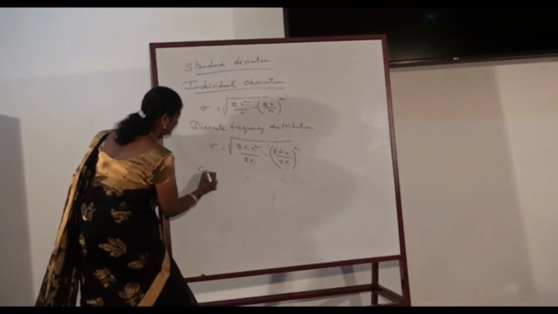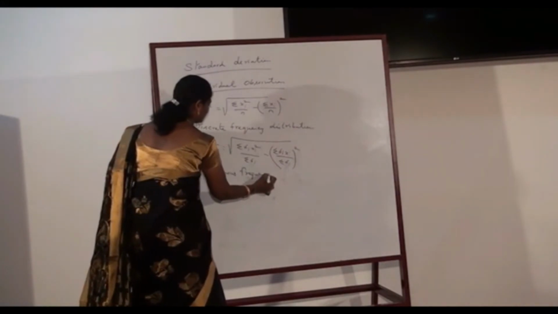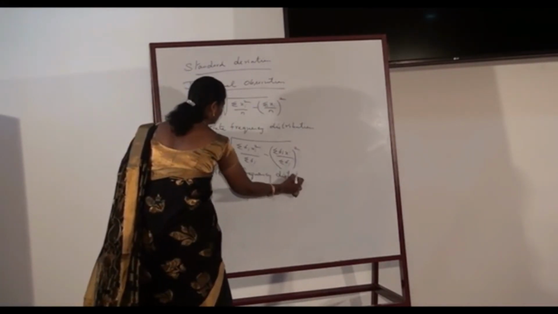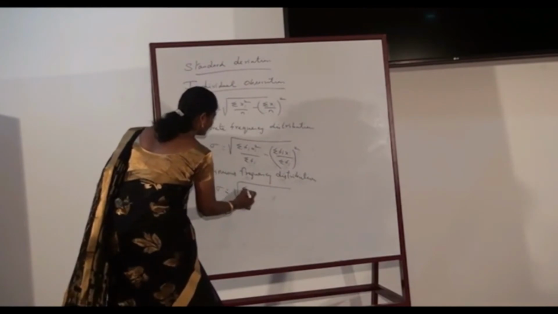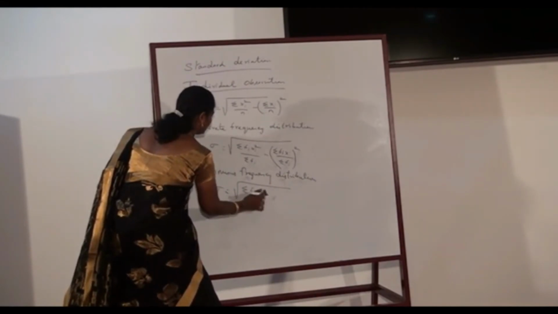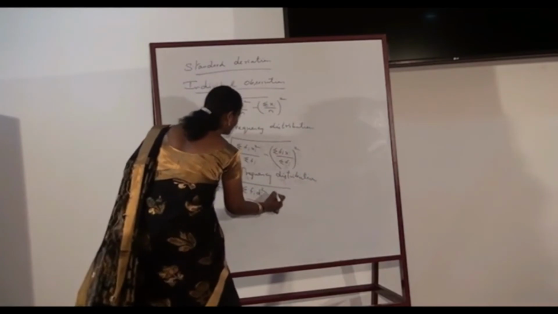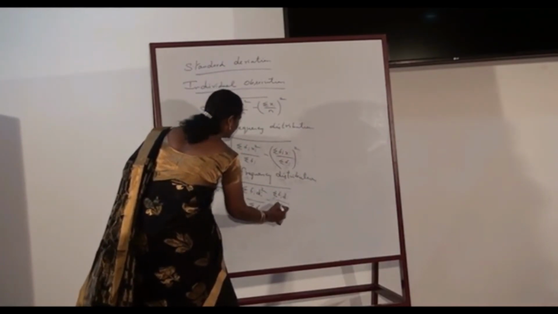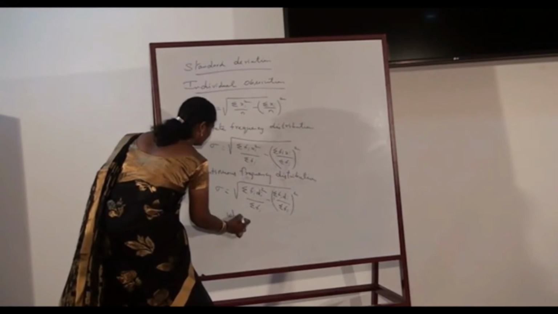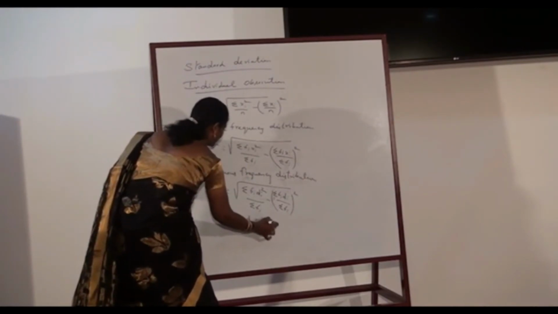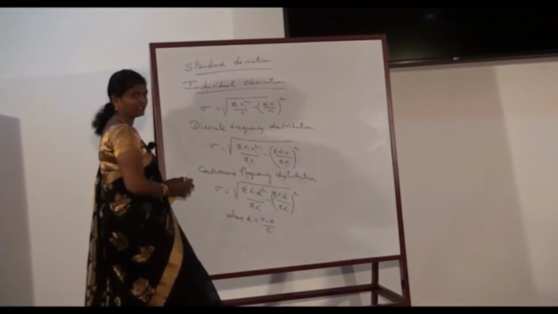In case of a continuous frequency distribution, sigma is calculated as square root of sigma fi di square by sigma fi minus sigma fi di by sigma fi the whole square, where di is nothing but x minus a by c, where a is the assumed mean and c is the class interval, the width of the class interval.